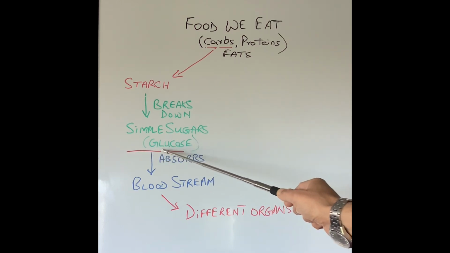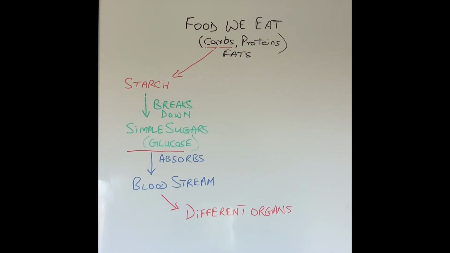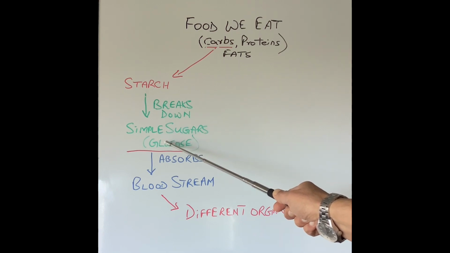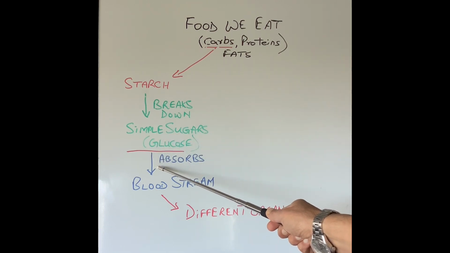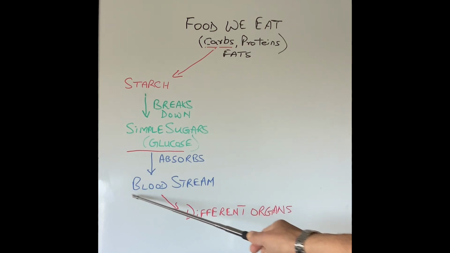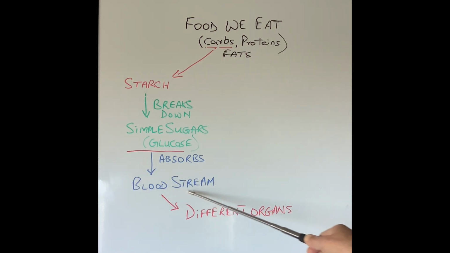So all that is happening above the red line is happening in our digestive system. Once the starch has been broken down into simple sugars, especially glucose, that goes into our blood vessels, which are lying next to our intestine, so it gets absorbed. And the blood acts like a conveyor belt. It takes food like carbohydrates, which is glucose, proteins, and fats into different parts of our body. The reason for doing this is that all these things are required by our muscles, our brain, our heart, our lungs, our kidneys to work normally. So they are basically fuel for the body.